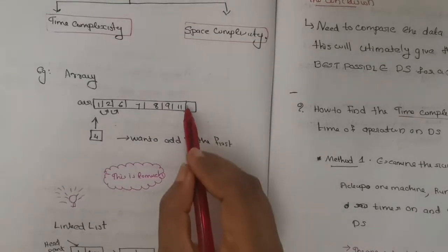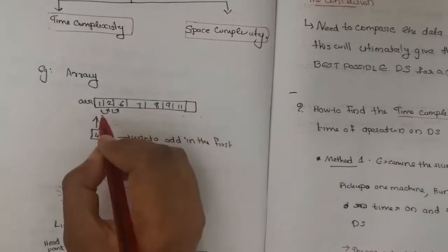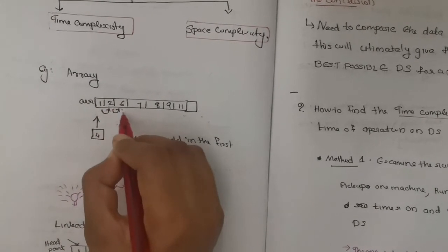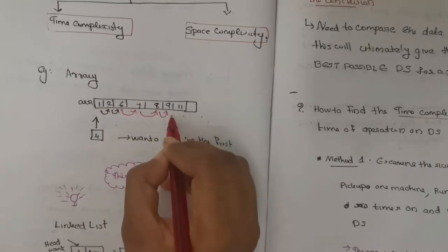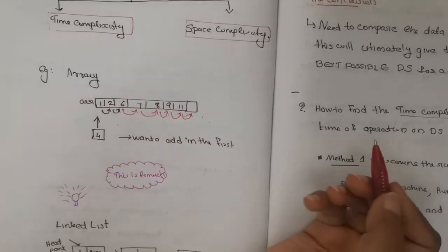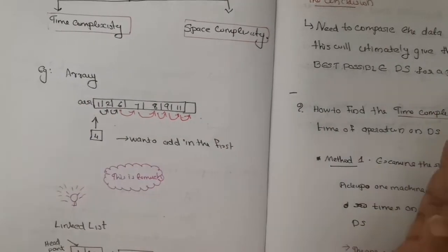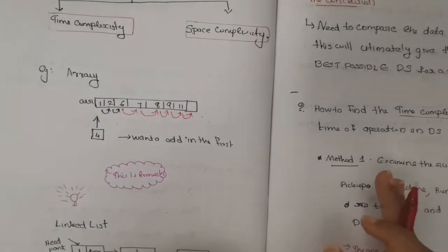Normally, we add one extra column here and move the first element to the second position, the second to the third, the third to the fourth, and so on, up to 7 to 8. That means shifting from one position to the next, the entire shift of the array.